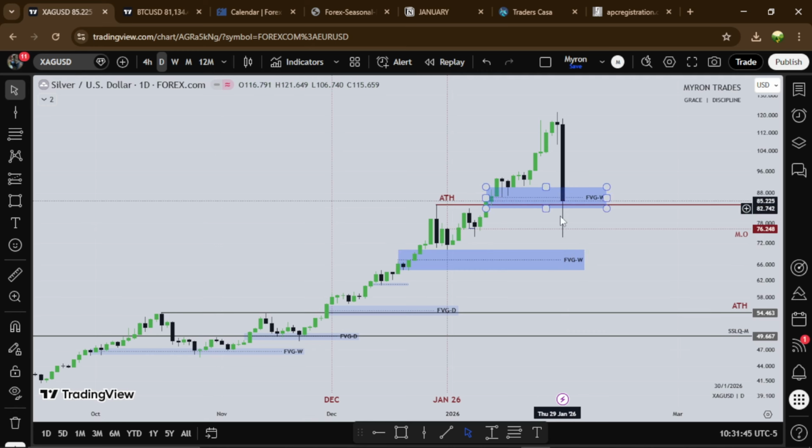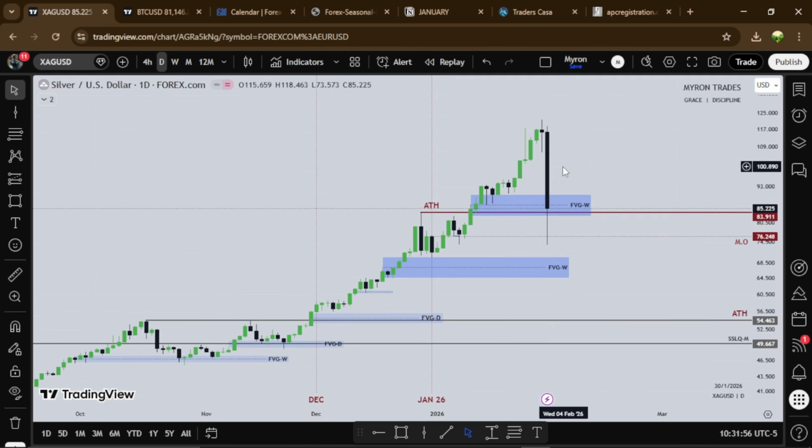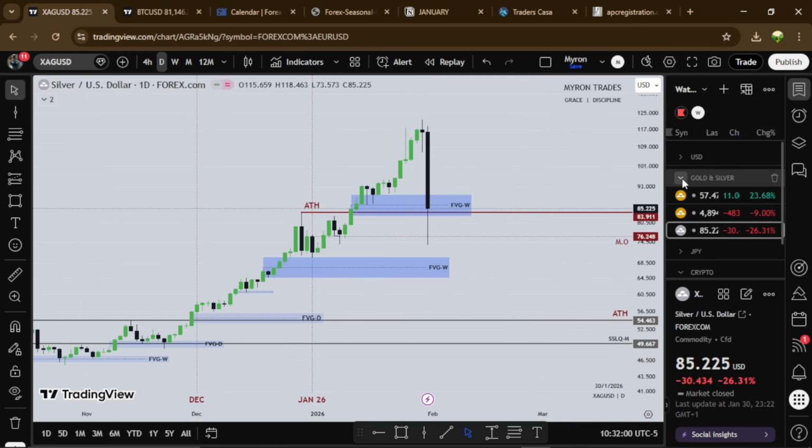So if this one holds as support, I want to see higher prices. But if this one does not hold, I want to see this next weekly fair value gap be traded to, then for higher prices. So that's about that for silver and gold. What about Bitcoin? Let's see what Bitcoin is doing.